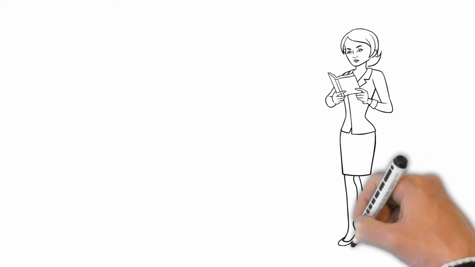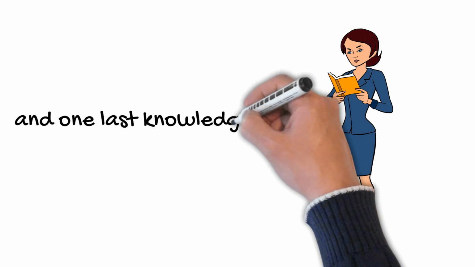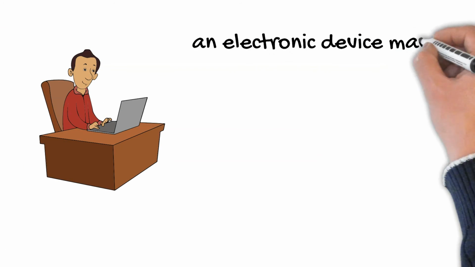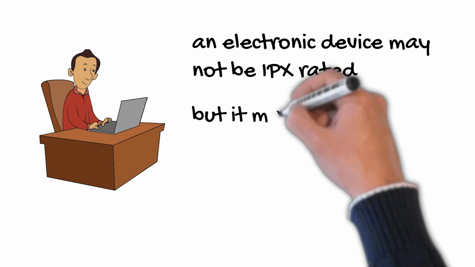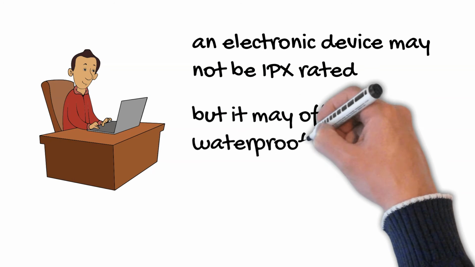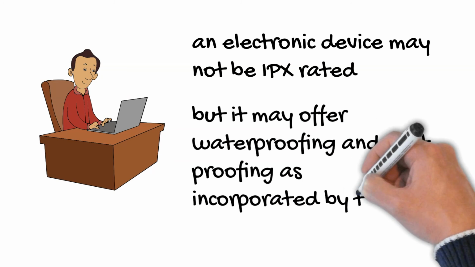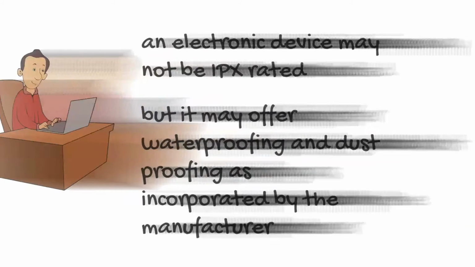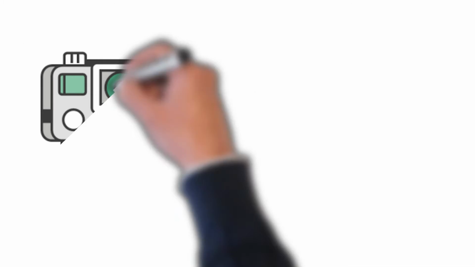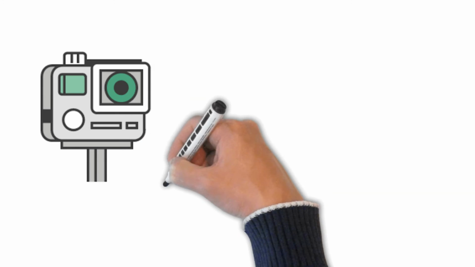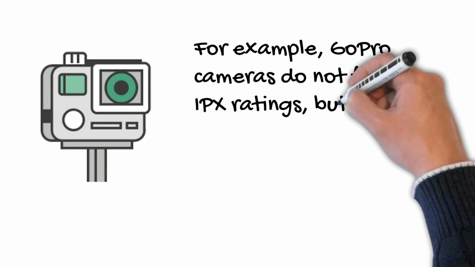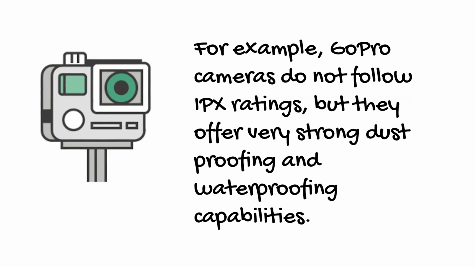One last bit of information: if your device has no IPX rating, don't get disappointed. Not having an IPX rating does not mean that the manufacturer has not paid any attention towards the protection of the device. It might be possible that the manufacturer has used some different methods and tools for protecting the device. For example, GoPro cameras do not have IPX ratings at all, but they are still waterproof and dustproof. So if you are going to a beach or doing some workout, make sure your headphones have IPX65 or higher.